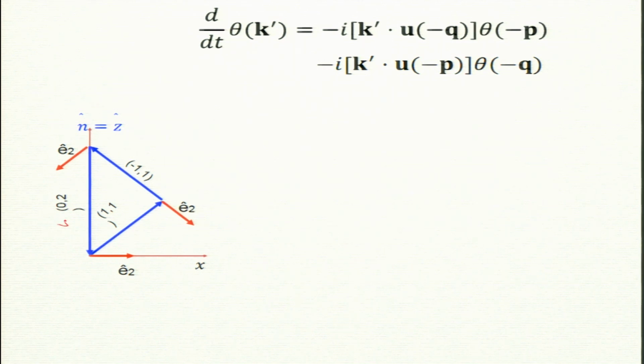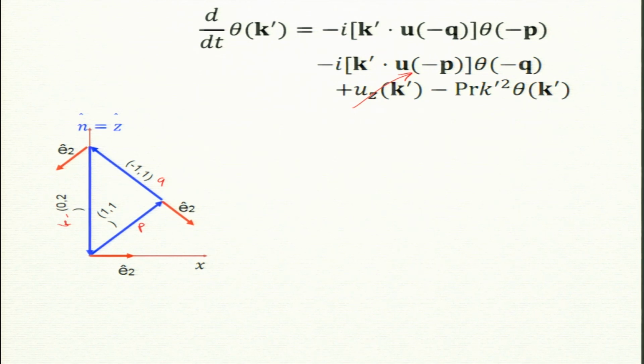You should use k prime p q, cyclic notation. I follow the same notation, so if I am working for this, then I will have to worry about the right hand side p q, and there is of course uz and p r k prime. Now, if I have focused on 0 2, what is uz for 0 2? 0. I said there is no velocity field for 0 2. So, this term is gone.